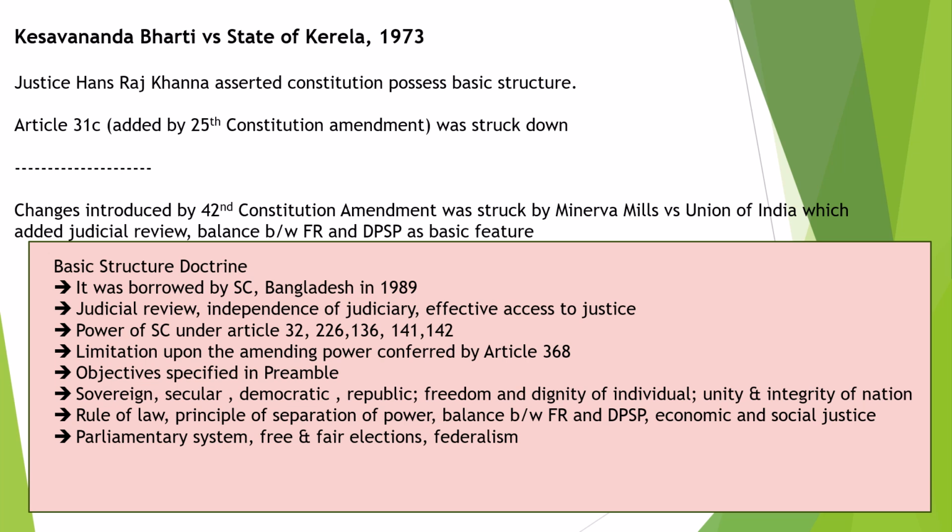So we can summarize, on the basis of various SC verdicts, what actually constitutes the basic structure doctrine in the constitution, which was borrowed by the Supreme Court of Bangladesh in 1989.